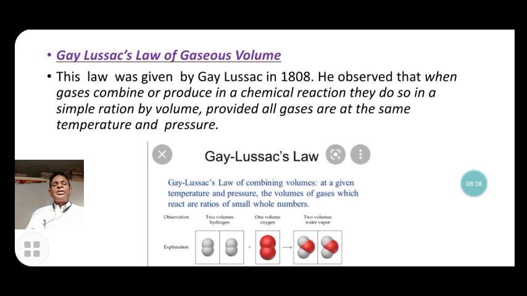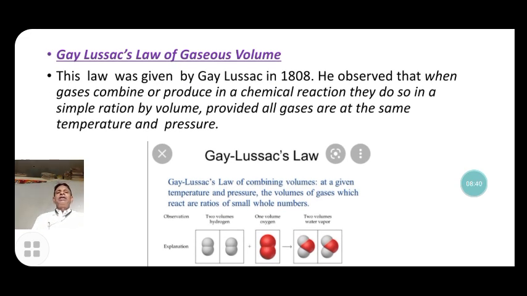Here the fourth is Gay-Lussac's law of gaseous volume. This law was given by Gay-Lussac in 1808. He observed that when gases combine or produce in a chemical reaction, they do so in a simple ratio by volume, provided all the gases are at the same temperature and pressure.